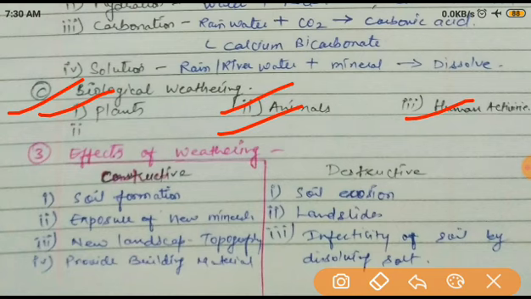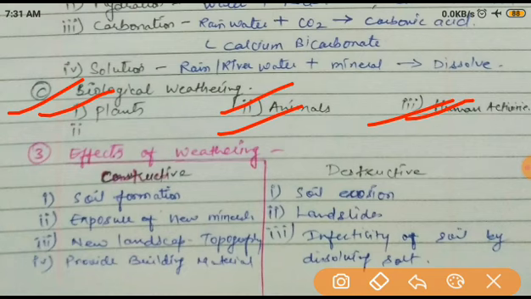Next one is the animal. Some animals live in burrows, in holes, so they are burrowing animals. They are breaking down or weakening the rock, so that is also helpful. And the last one is humans. You know very well about yourself. Okay, humans are a very destructive personality. They can do anything. They also construct, but I'm just giving examples. If they want to construct a house, road, buildings, whatever they want to do, or mining, for these different purposes they are breaking down rocks. It is also the main or biggest reason.